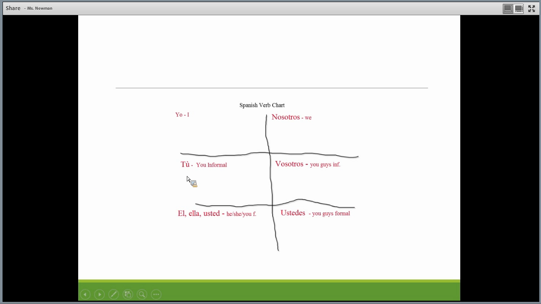Okay, just a brief reminder, we do have these same things in English. For example, you would say, I eat, he eats, with an S on the end. That's a different conjugation depending on who is speaking. The difference is in English, we usually only have about 2, whereas in Spanish, you have 6, depending on who's talking.